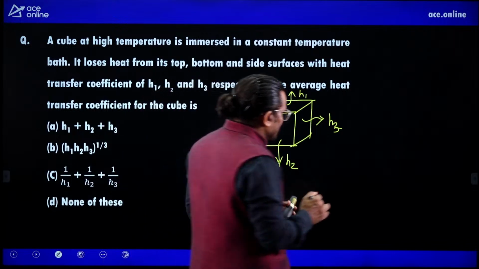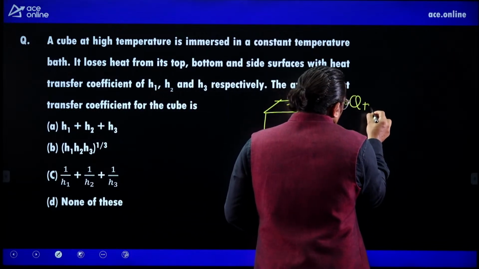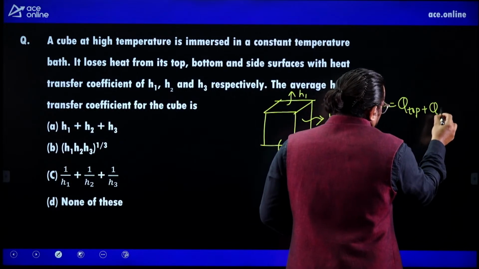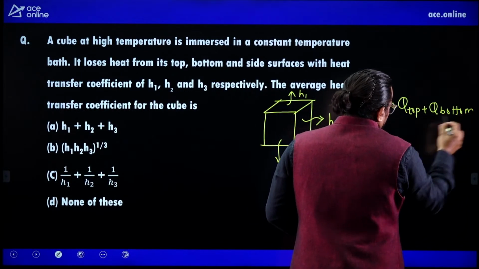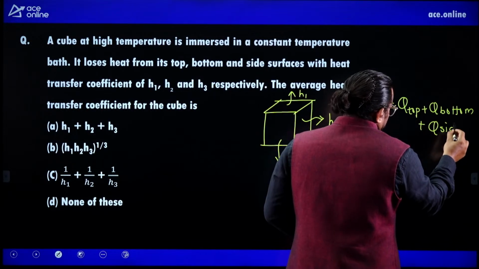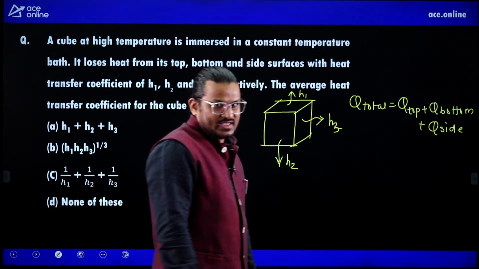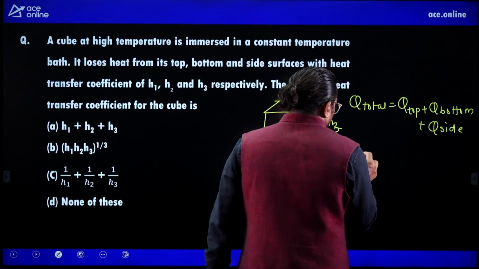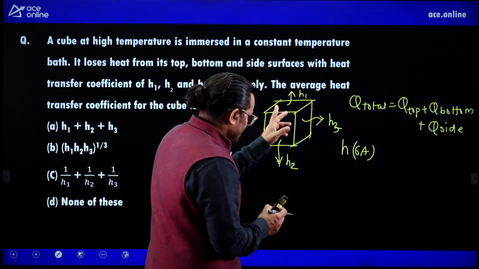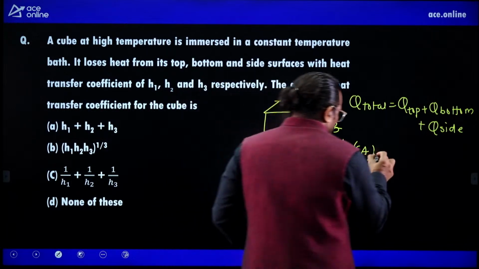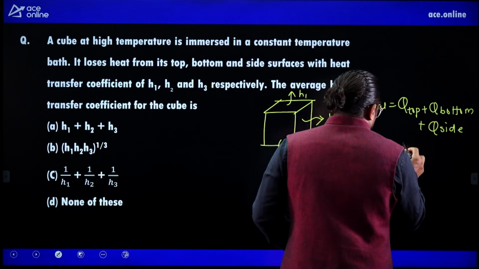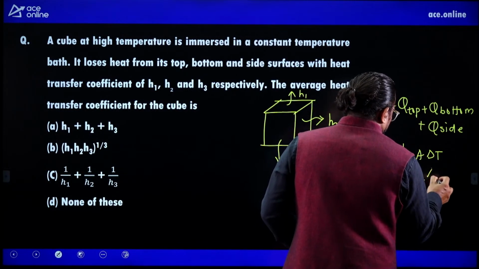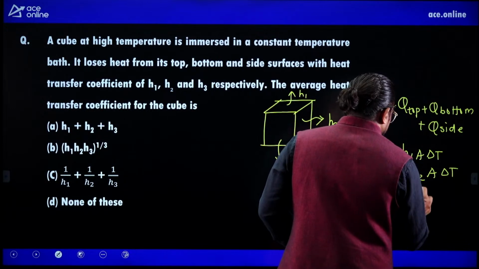First of all, if you see the Q total, this will be Q top plus Q bottom plus Q sides. So this will be H into 6 sides, 6 into area of each side, delta T. Top is only 1, H A delta T, plus bottom is only 1, H A delta T, plus how many sides are there?